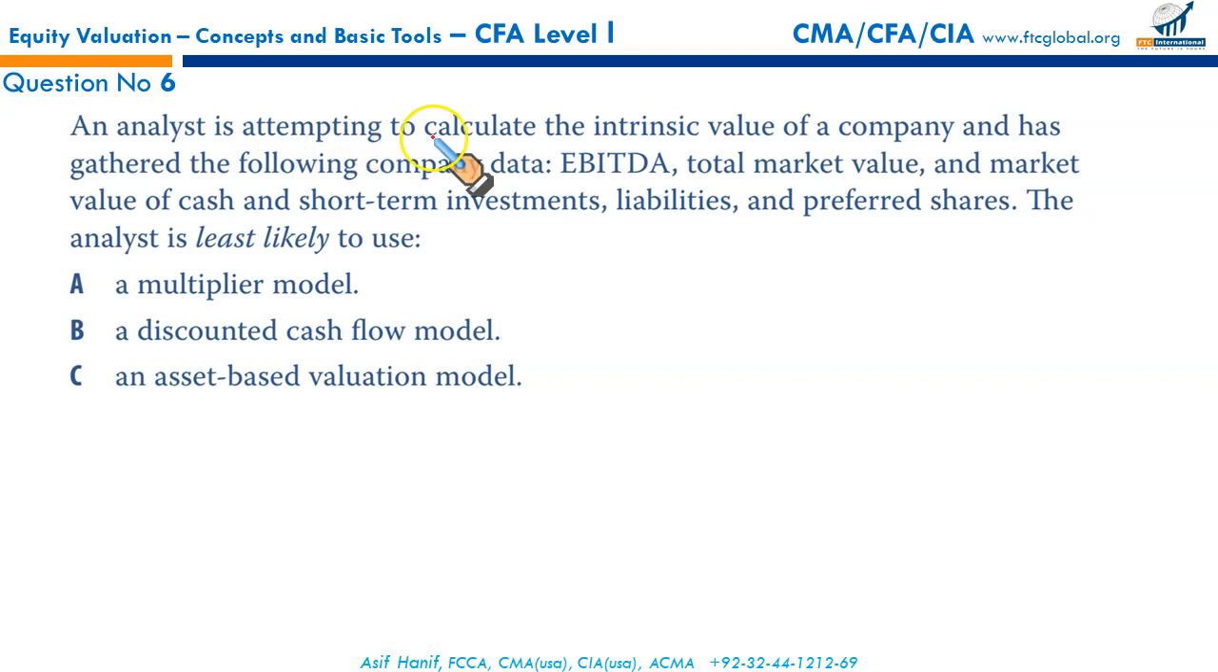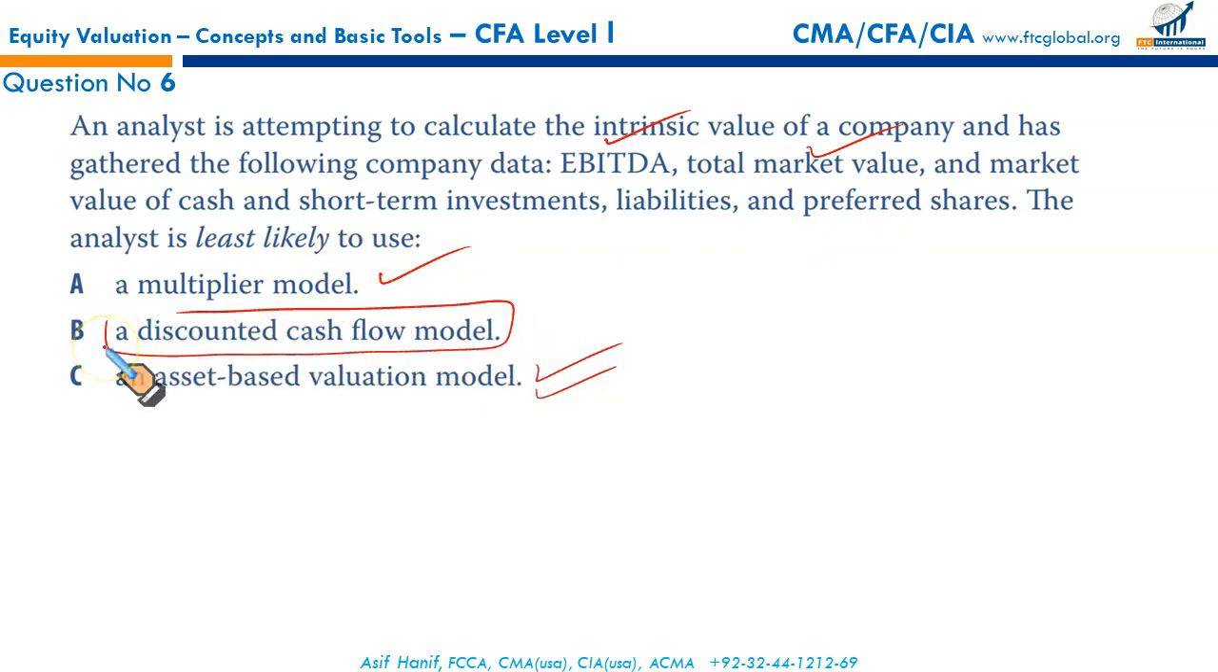An analyst is attempting to calculate the intrinsic value of a company and has gathered the following company data: EBITDA, earnings before interest, tax, depreciation and amortization, total market value of cash and short-term investments, liabilities, preferred shares. The analyst is least likely to use which of the following methods? EBITDA is used in the multiplier model. The market value of cash and short-term investments is used in the asset-based valuation model. Preferred shares are also used in the asset-based valuation model. So he is least likely to use the discounted cash flow method.